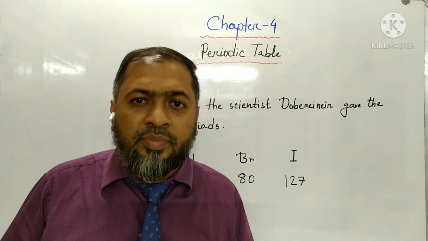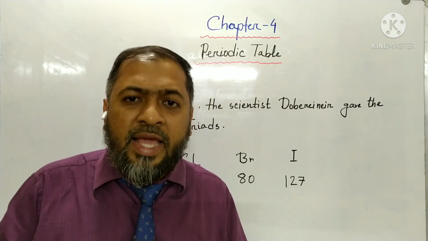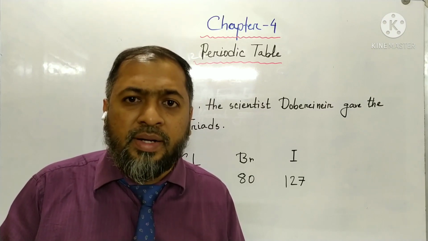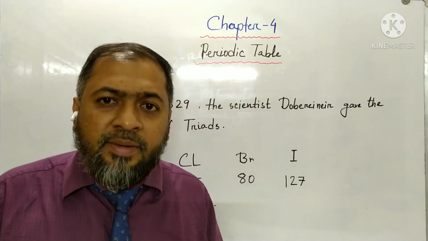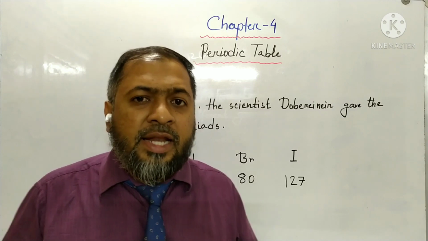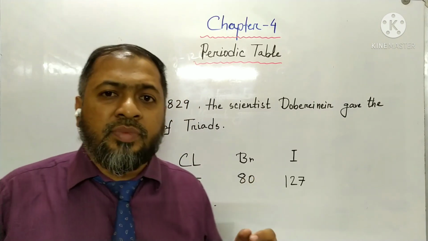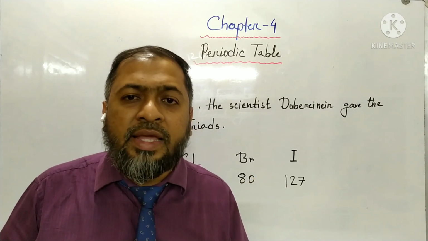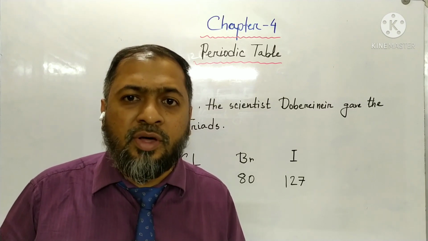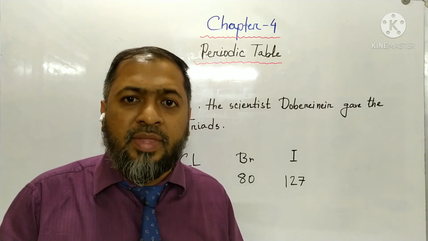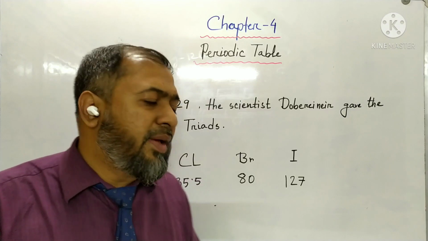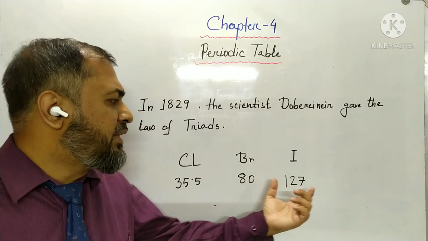According to his law, for three elements which have similar properties, the atomic mass of the second one is half, or near about half, of the summation of the atomic masses of the first and third one.